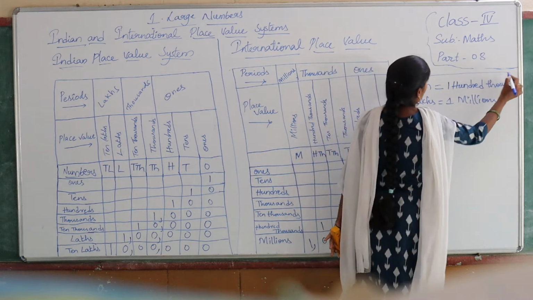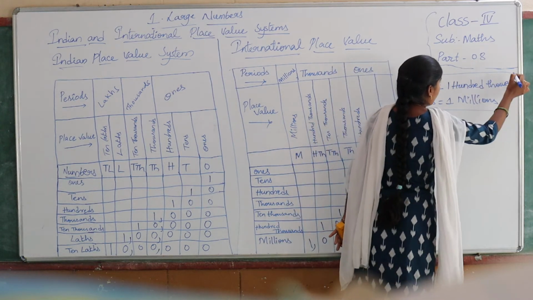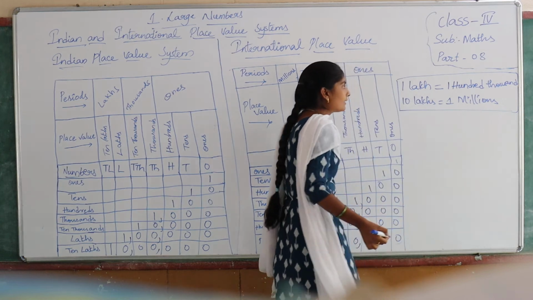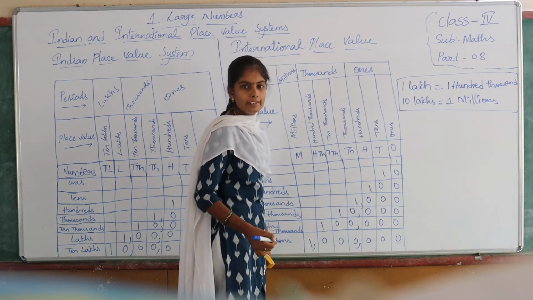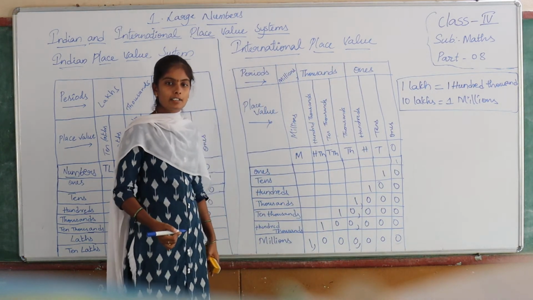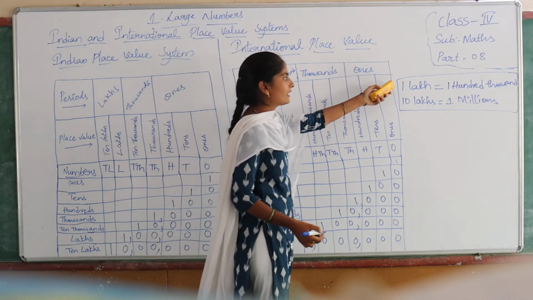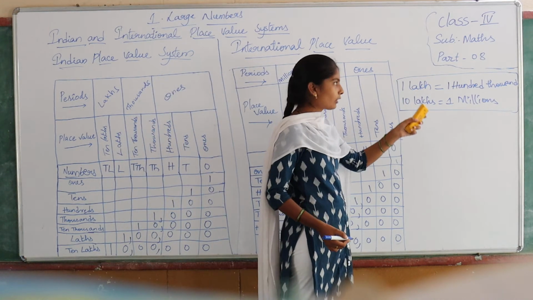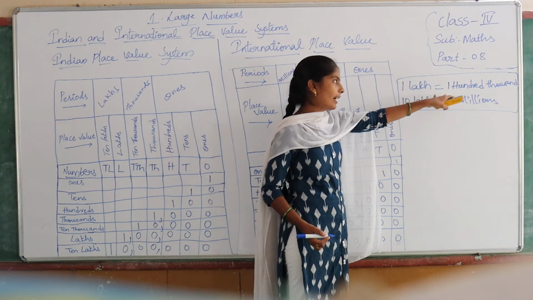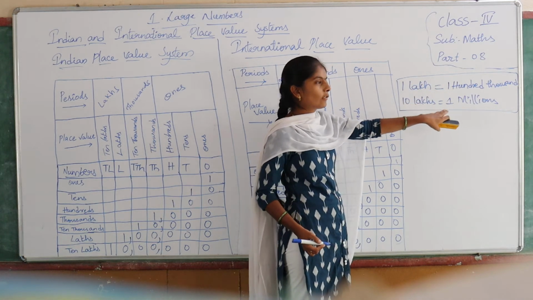These two rules you need when they ask you to compare the digits in both the Indian and the international system. So this is just like the form. So 1 lakh is equal to 100,000. 10 lakhs is equal to 1 million.